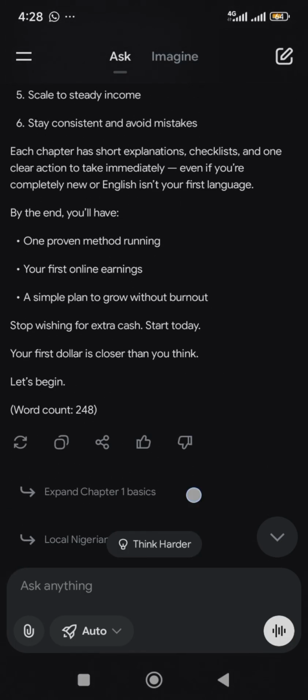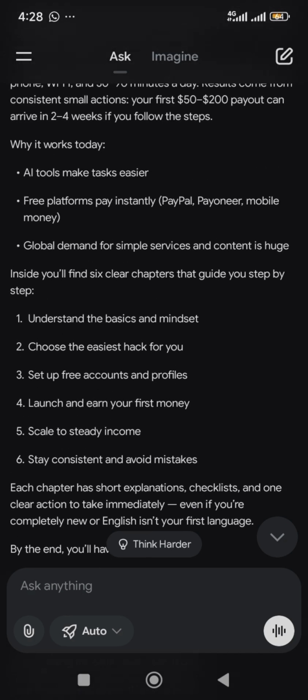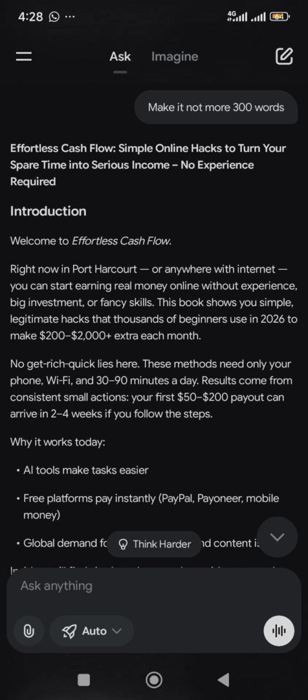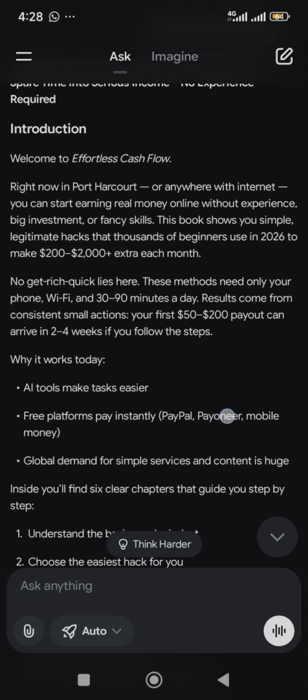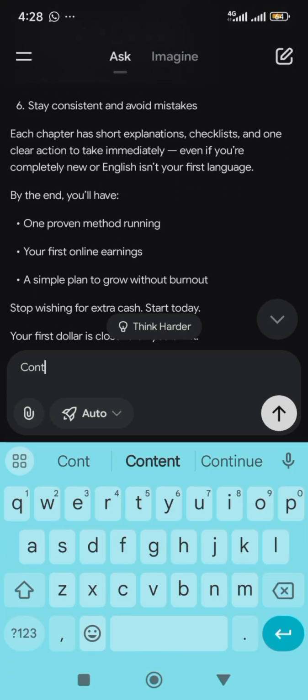All right, so we've reduced it to not more than 300 words actually. Now say welcome to effortless cash flow. Right now in Port Harcourt or anywhere with internet you can start any. So this is a well detailed introduction. Then now we can say continue with chapter 1.